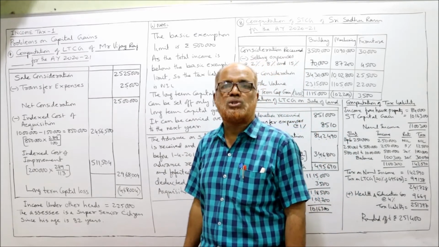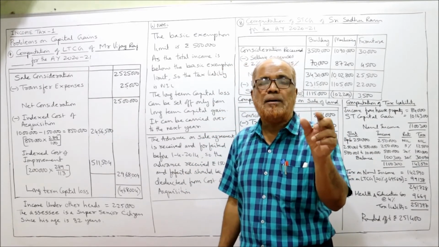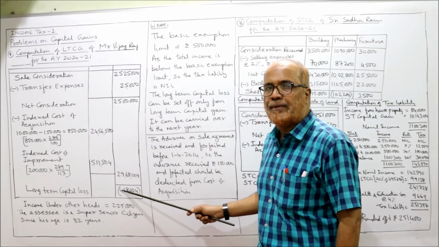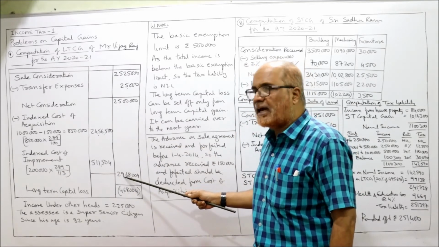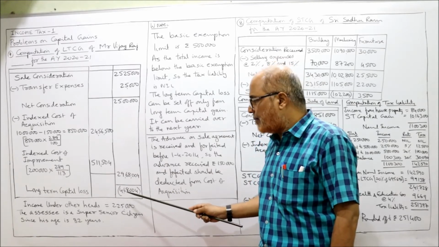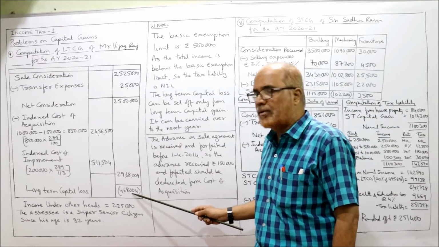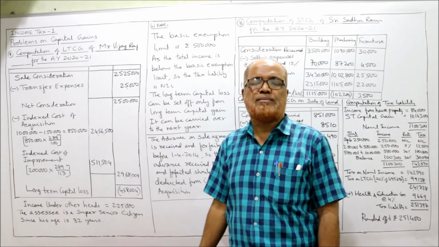That means there is a loss. There is a long-term capital loss. Negative figure we are getting. 25 lakh minus 29 lakh, you are getting negative figure minus 4,68,004. So it's a long-term capital loss.